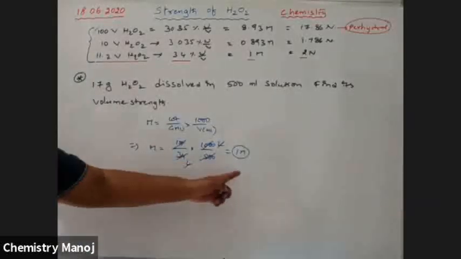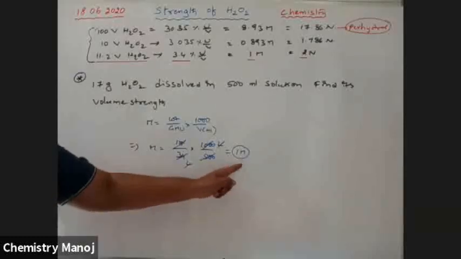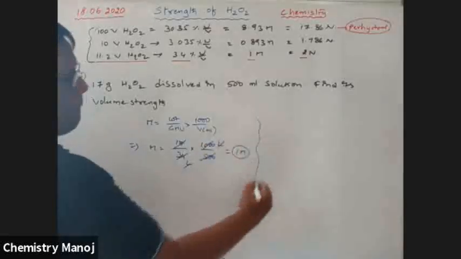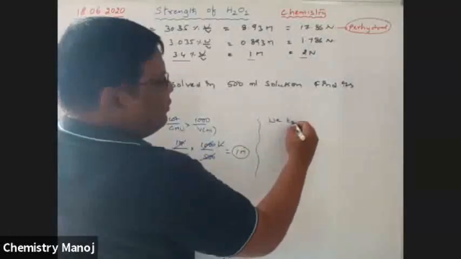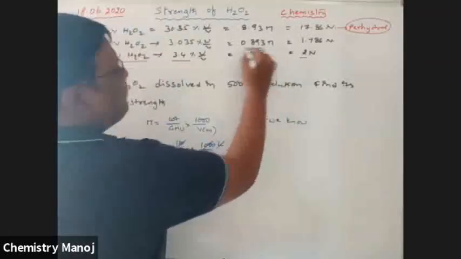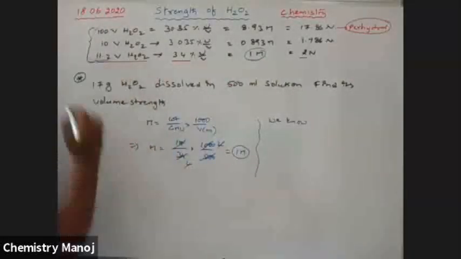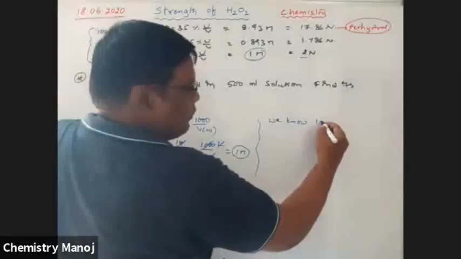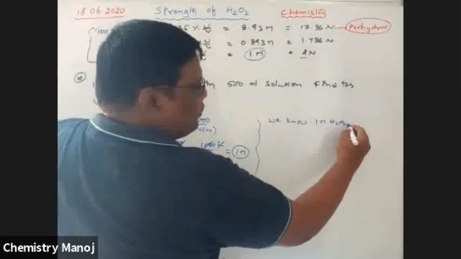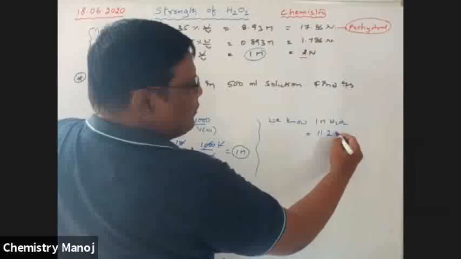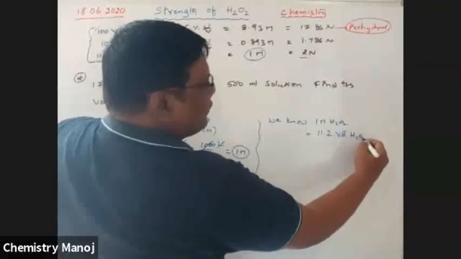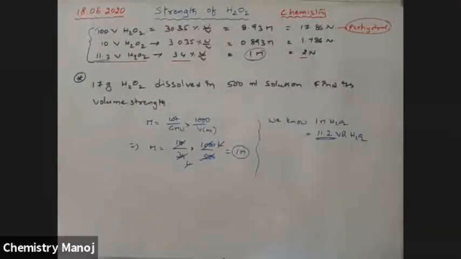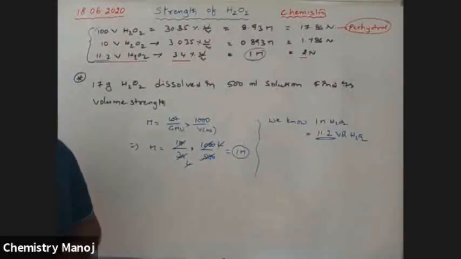It is a 1 M solution. But he doesn't want molarity, he wants to calculate volume strength. We know 1 M H2O2 is equal to 11.2 volume H2O2. Therefore, our answer is 11.2.